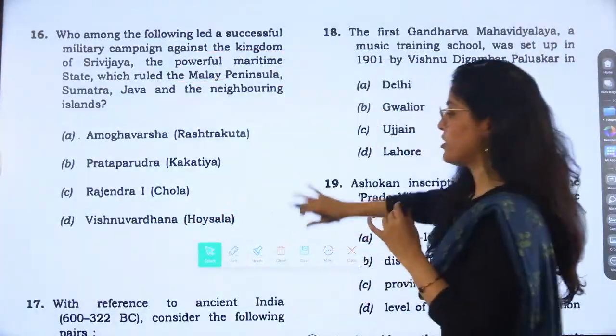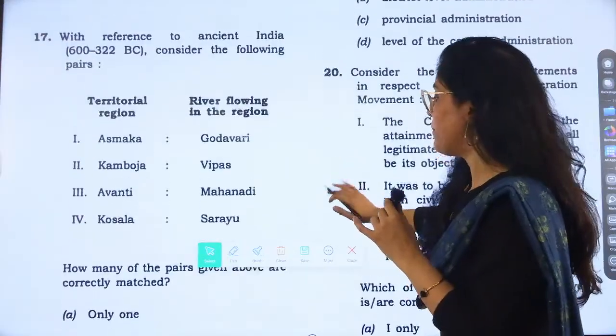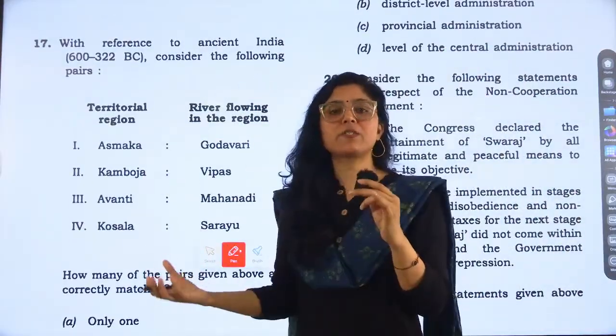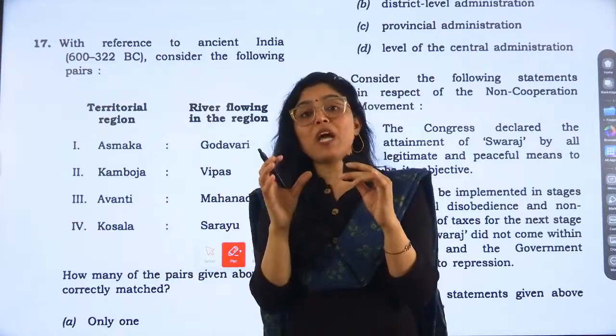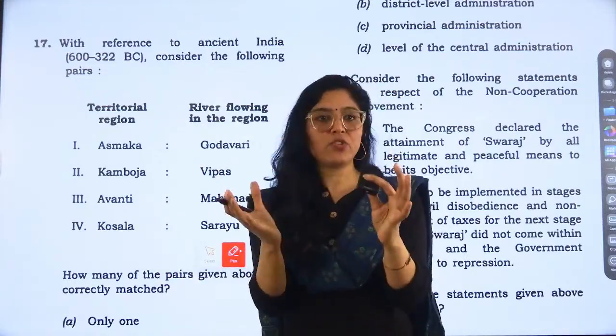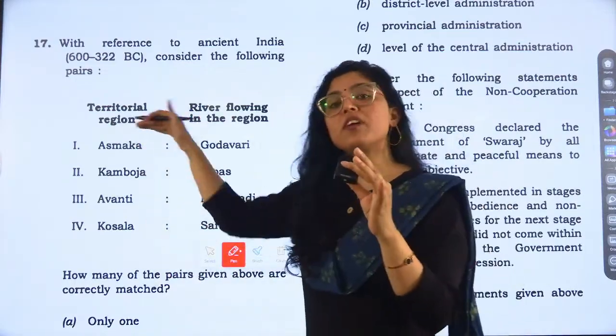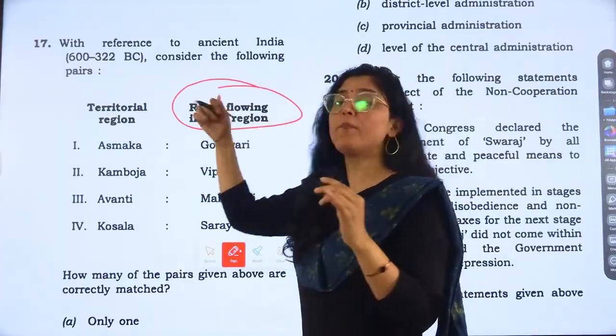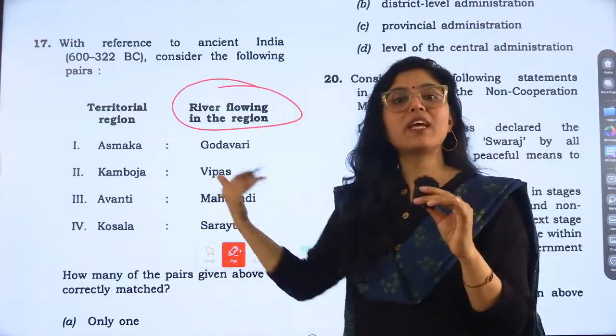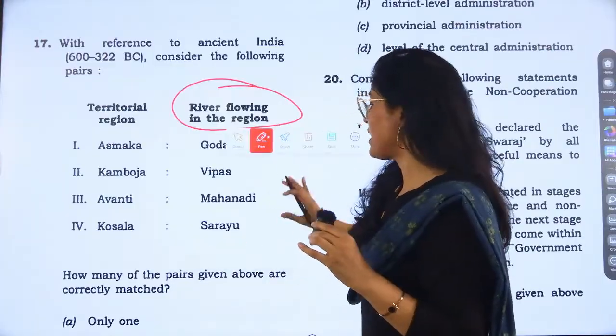Now going to question number 17. Mahajanapadas. Every year we expect questions from Mahajanapadas, but the theme is repeated and the nature is changed, right? So this time they asked about the rivers, the region in which rivers flow. Is it correctly matched or not? Four options have been given.